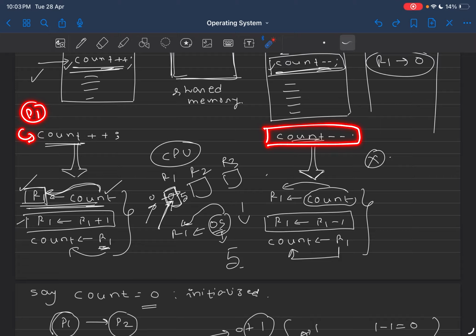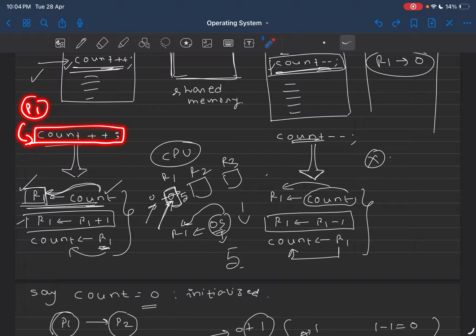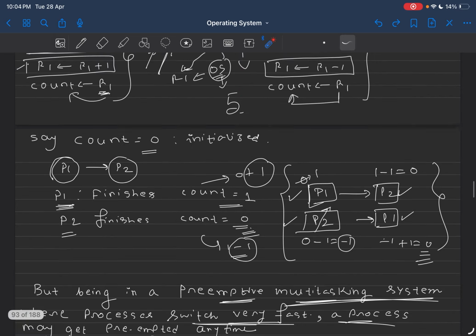So in between P1's count plus plus operation, P2 is coming into the picture, and P2 is starting its own count minus minus. So again, listen to me very carefully. It is not the case that once P1 starts doing count plus plus, P2 waits and says, hey P1, first you finish, then only I will be doing count minus minus, because we are accessing the shared resources. It is not the case. In between P1's count plus plus, P2 is jumping in and doing its own count minus minus.